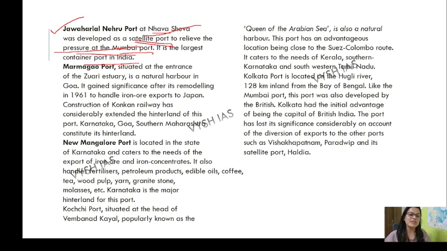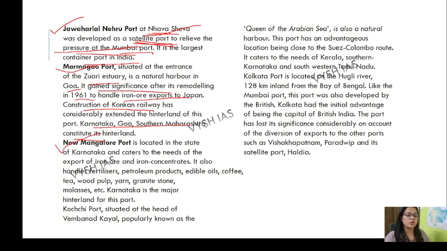I'm sorry. Okay, Jawaharlal Nehru Port at Nhava Sheva was developed as a satellite port to relieve the pressure on Mumbai Port. And then is Marmagao, again in Goa, on the Zuari Estuary. It gained significance after its remodeling in 1961 to handle iron ore exports to Japan. Construction of the Konkan Railway has considerably extended its hinterlands. Karnataka, Goa and southern Maharashtra constitute the hinterland.